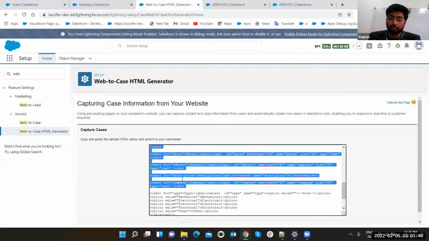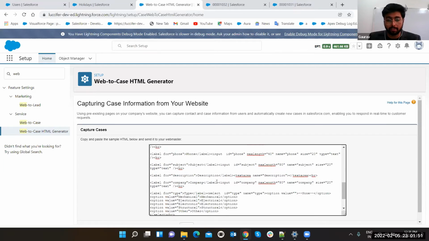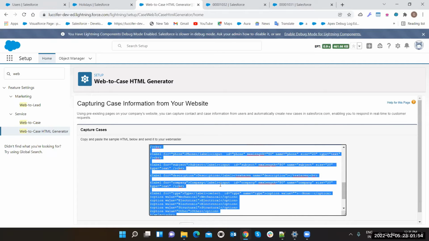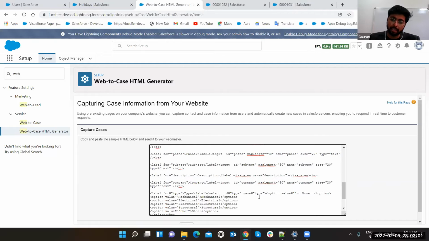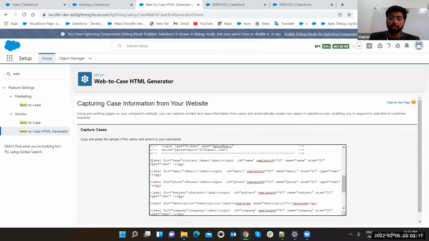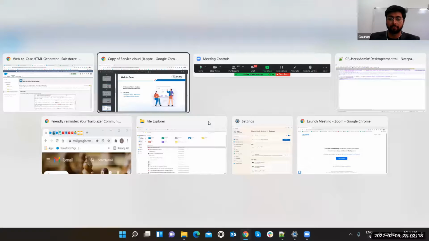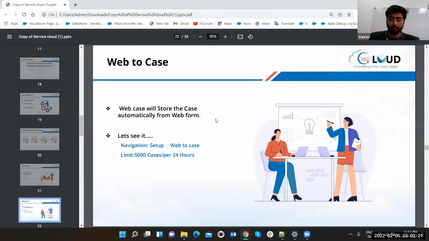That's it. Now, if they do not want to create a web page manually, this is the basic stuff. Just select it out, copy it, and provide it to them. They will paste this in their website, and this is going to start working. But this is very basic stuff. Your designing and everything will be separate from this. This will be just like name box, name box, name box. Very simple. So this is web to case which you can use for the easy stuff, but usually you have to redesign it because it's not good when you look at it. So let's move to the next slide.